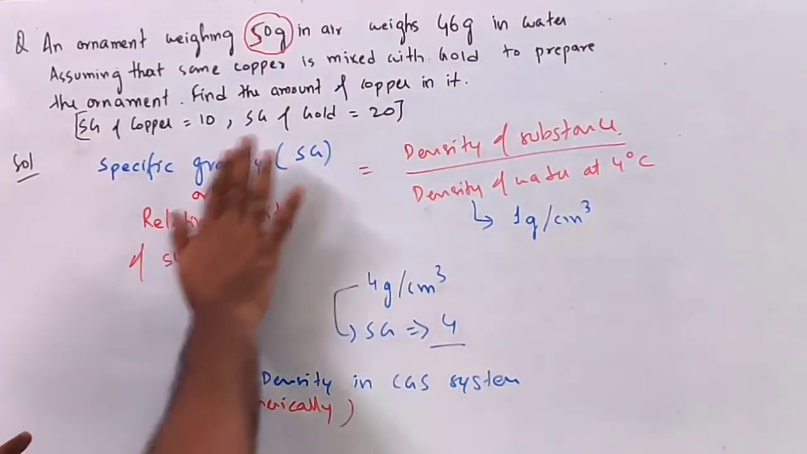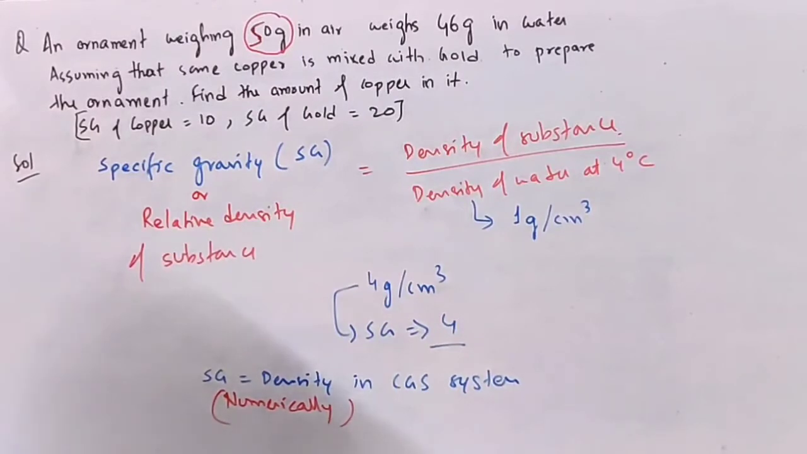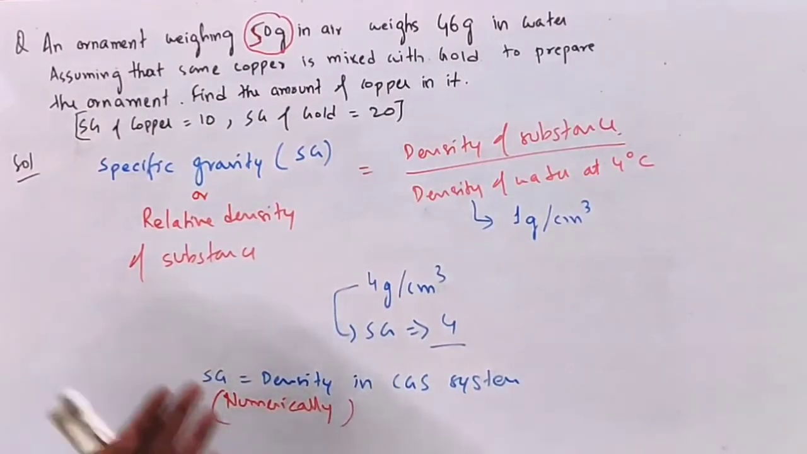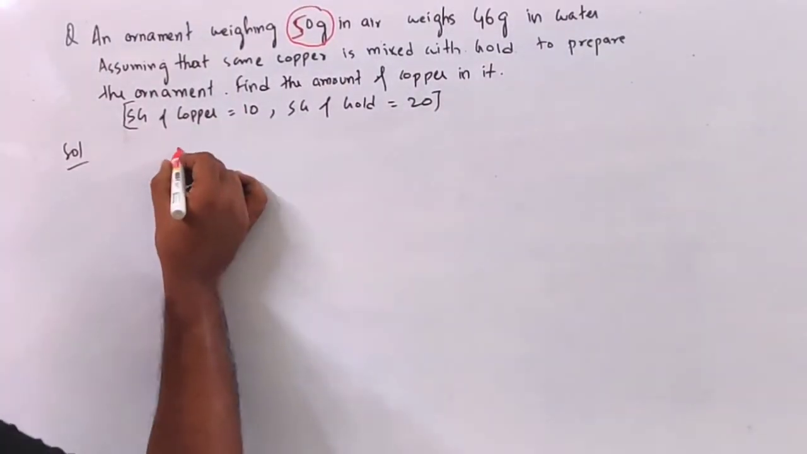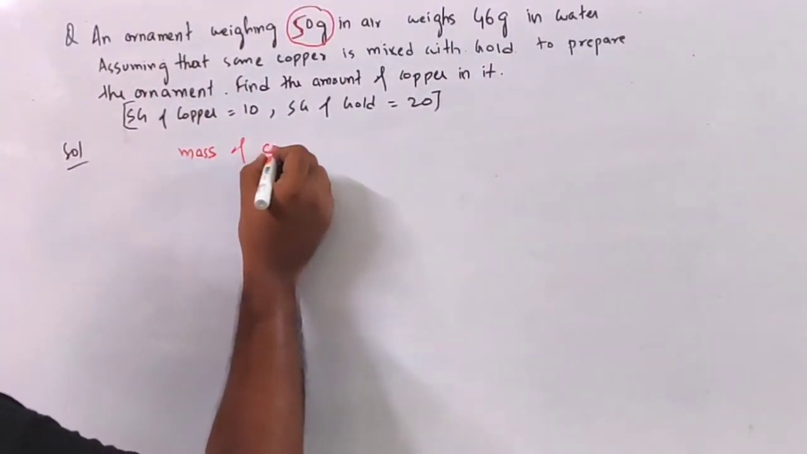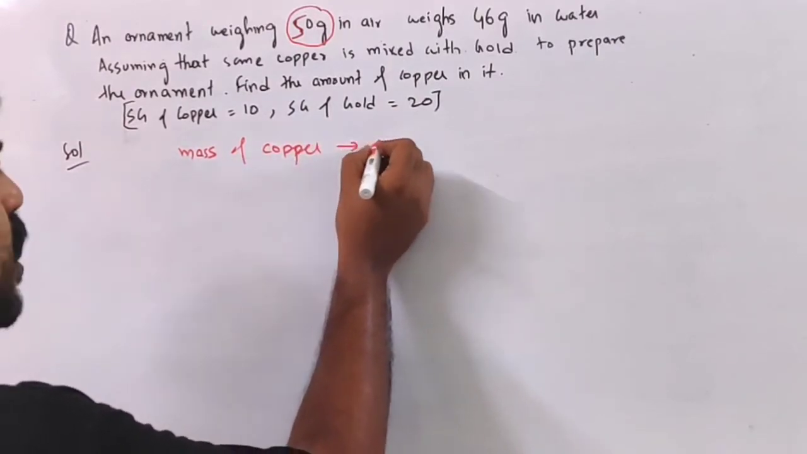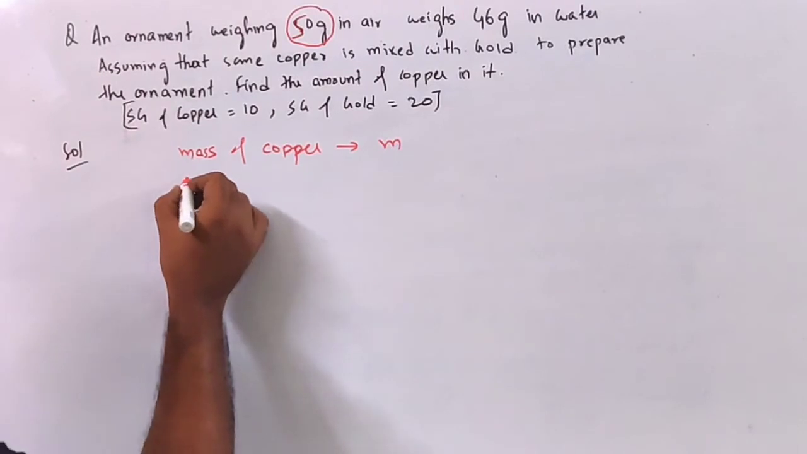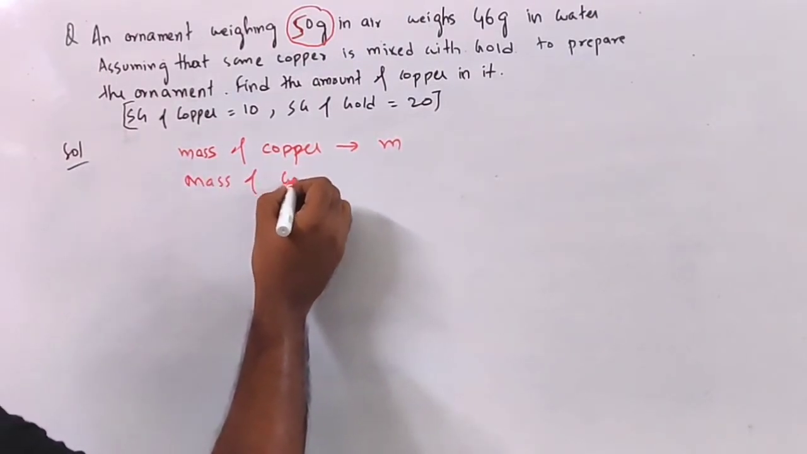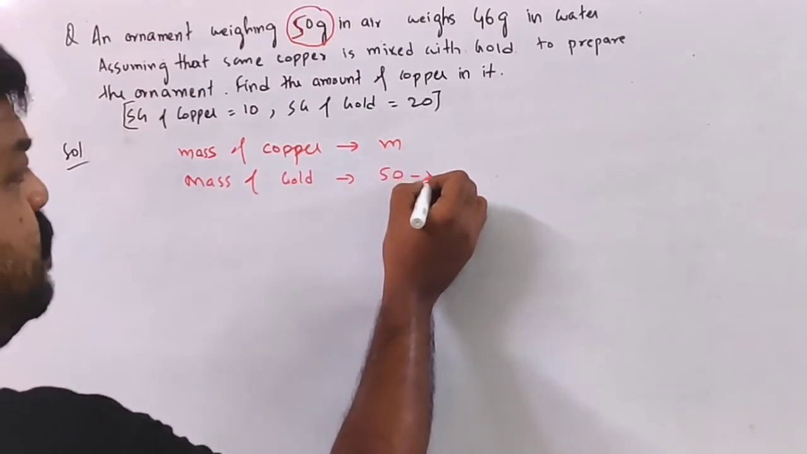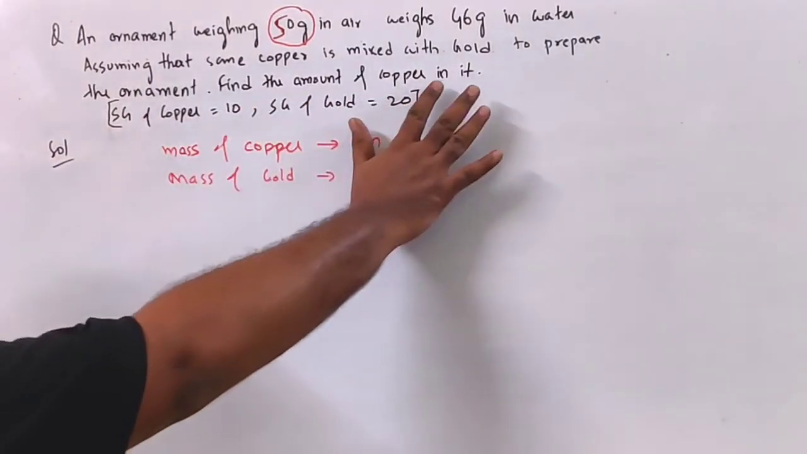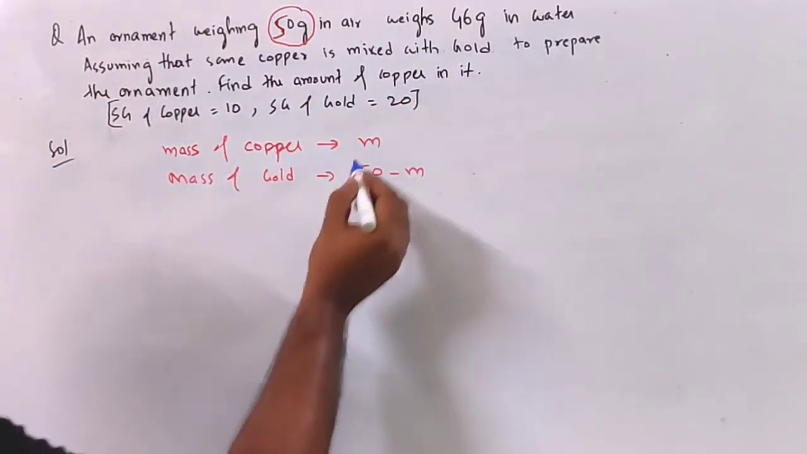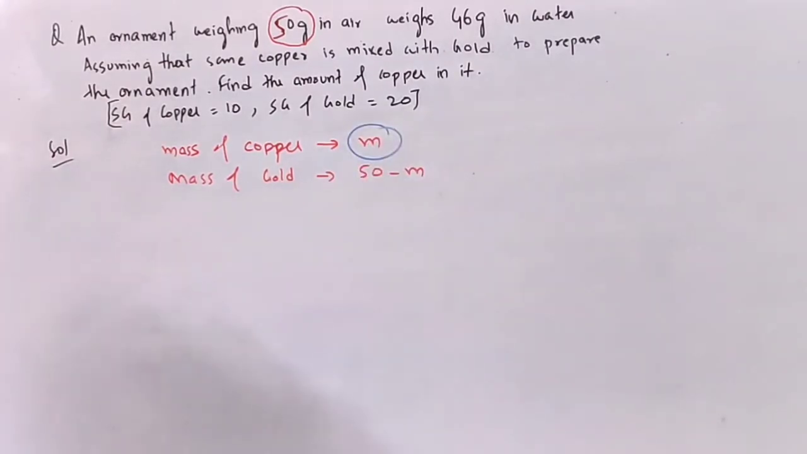Now we have understood what specific gravity is, and we have already seen the concept of Archimedes principle. Based on all that knowledge, we are going to solve this problem. Here, if we take the mass of copper to be m, then the mass of gold will be 50 minus m, if 50 is the total mass. We have to find the amount of copper, so I have taken this amount to be m.